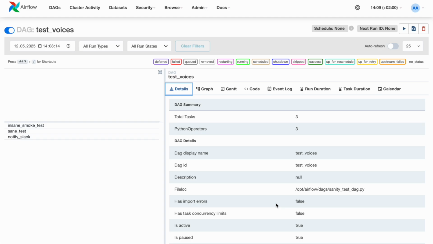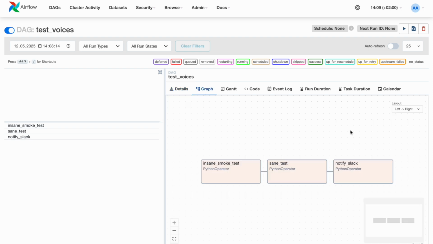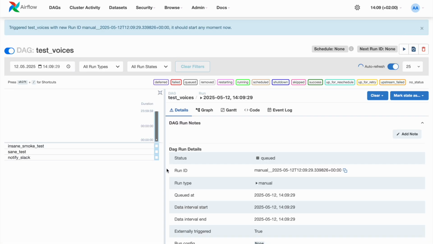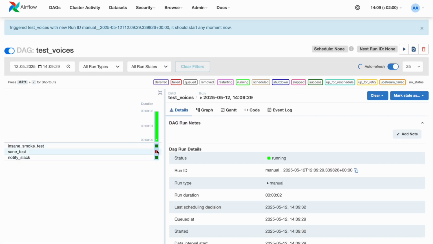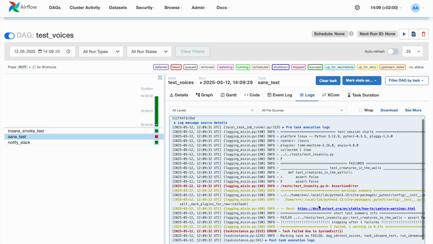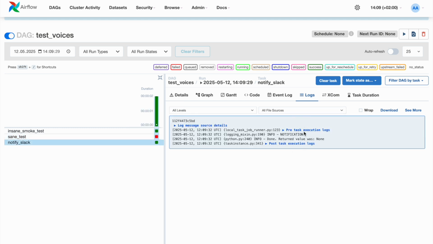With all the adjustments done, it's time to check what we have on the UI. We now have 3 tasks. We can check the graph and see that all 3 tasks are here and linked together. We can trigger our DAG and see that the smoke test passes, our actual test fails, and the notify task is getting triggered and succeeds.